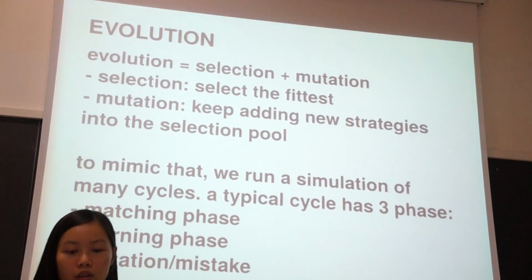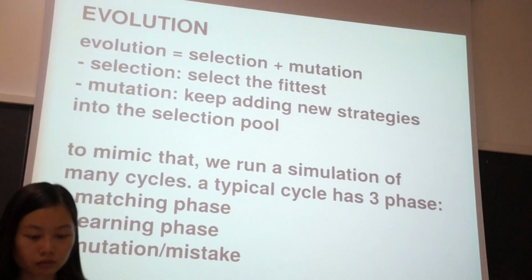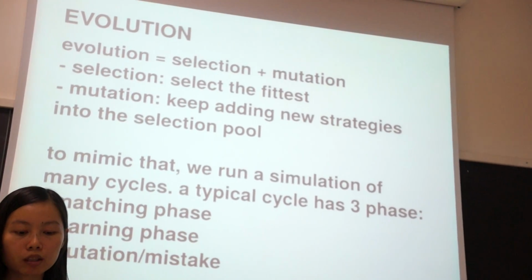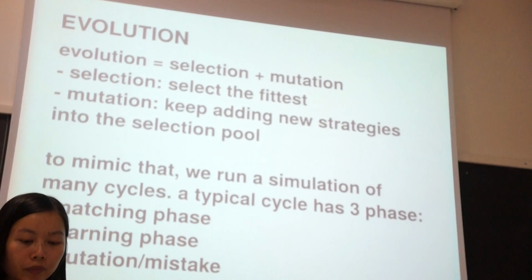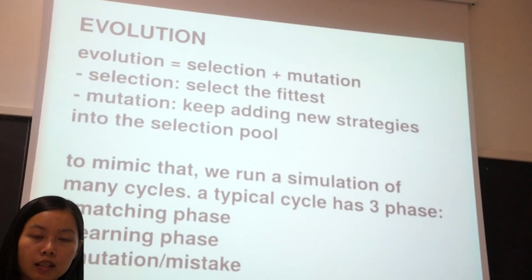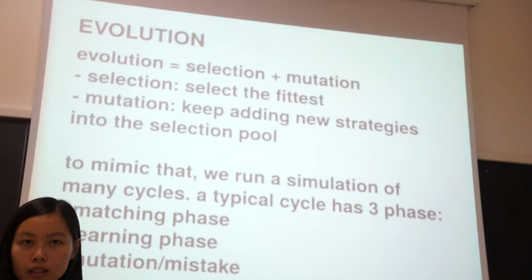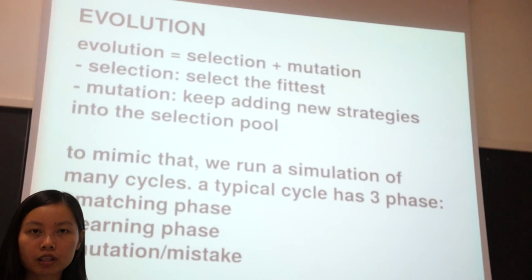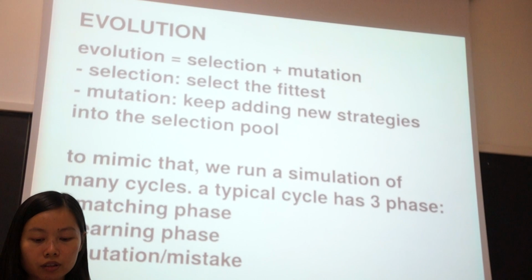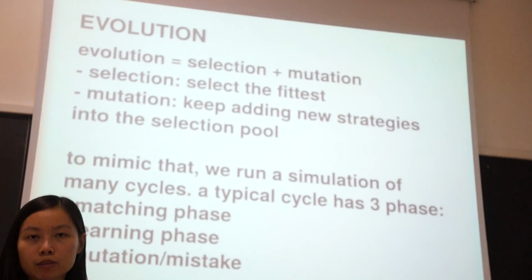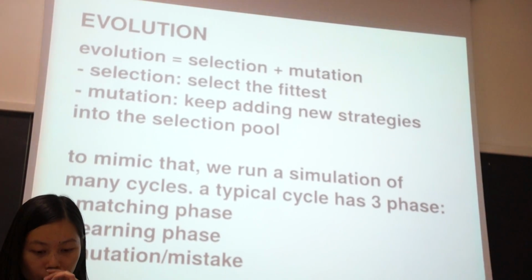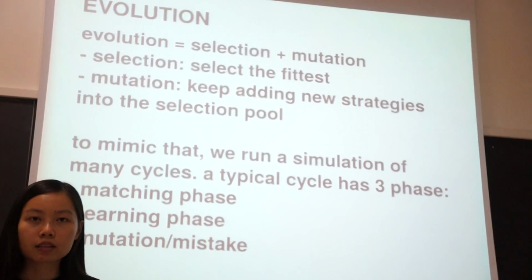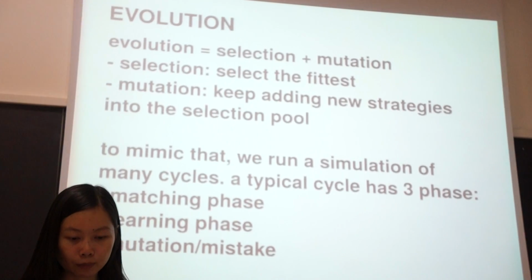Okay, so because we will run the simulation in an evolutionary style, I would like to speak a bit about the evolution ideas. Evolution has two sub-processes, the selection and mutation processes. The selection process is just to select the fittest strategies, and the mutation is to keep adding new strategies into the selection pool. We will run the simulation for many cycles. Each cycle will have three phases: the matching phase, the learning phase, and the mutation phase.